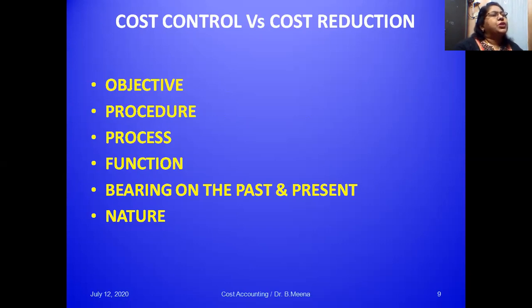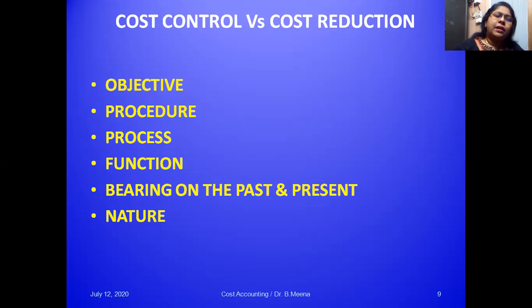The next, based on function: the function of cost control is static, whereas the function of cost reduction is dynamic. And the fifth one, bearing on the past and present. The main emphasis of cost control is on the past and present, whereas the main focus of cost reduction is on the present and future.